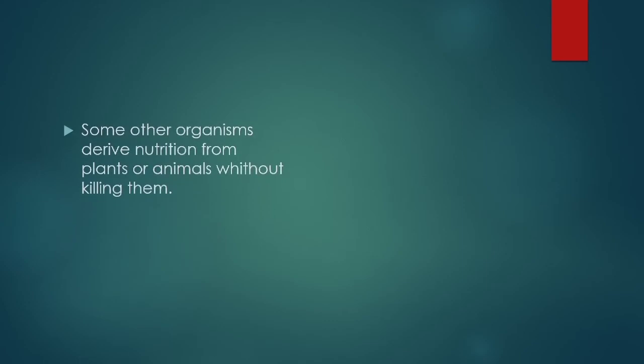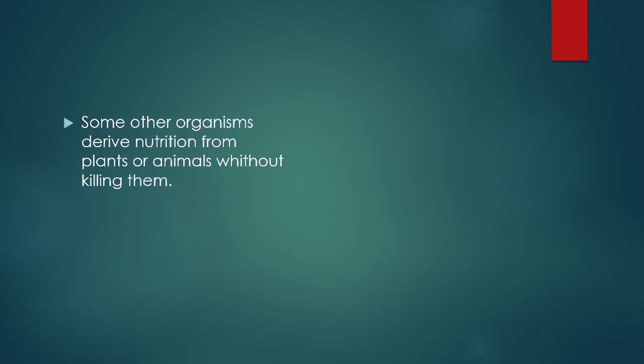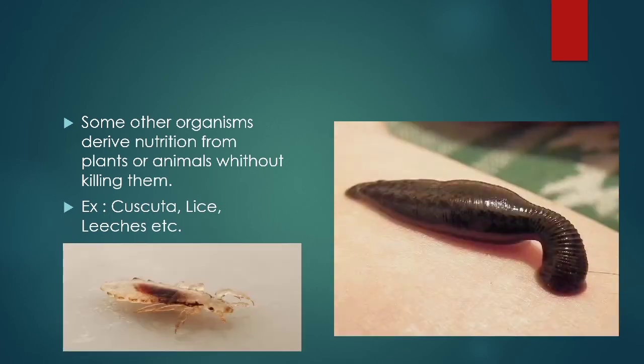Another example: some other organisms derive nutrients from plants or animals without killing them. Example: Cuscuta, lice, leeches. These organisms take the food material into their body and break it down inside them and use it for their functions inside their bodies.